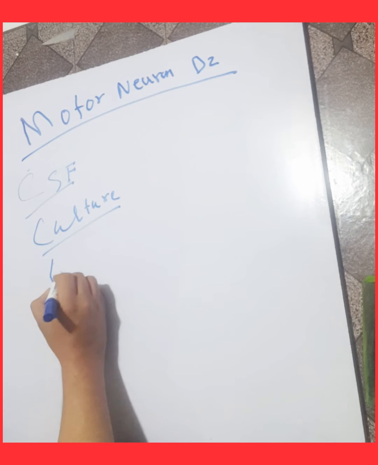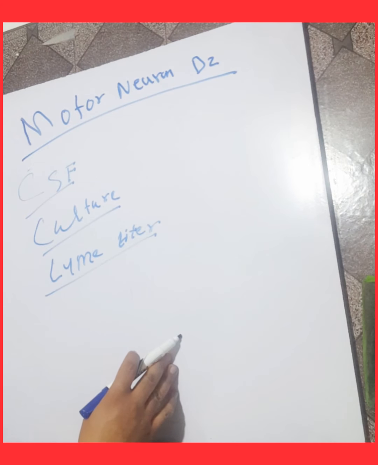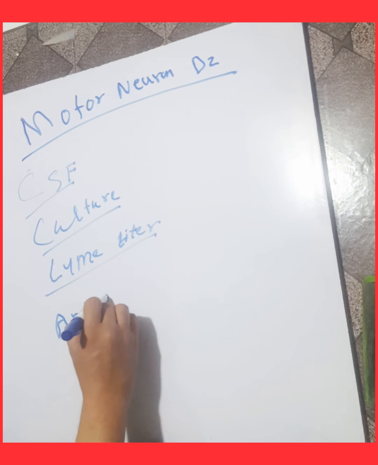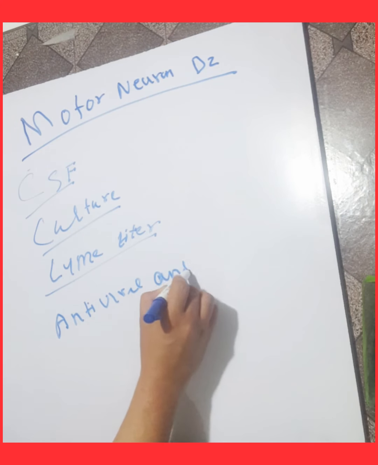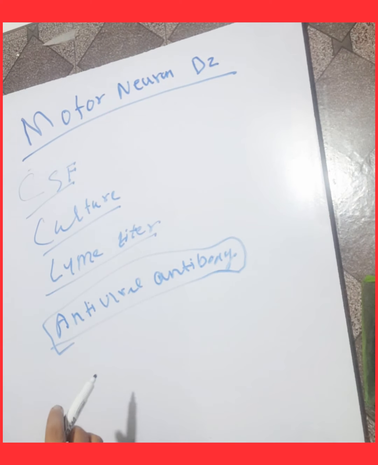We also send a Lyme titer to determine Lyme disease, and an antiviral antibody test to determine viral infection of the CNS that causes neurodegenerative disease.